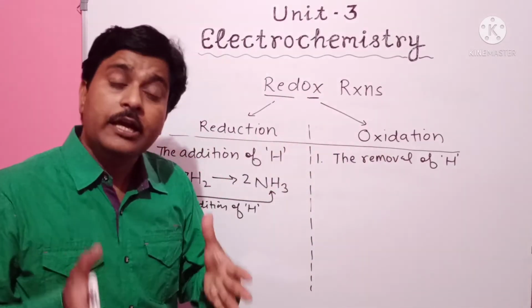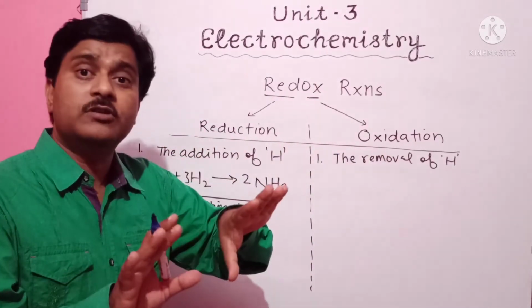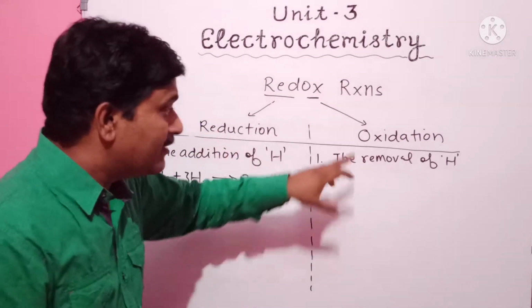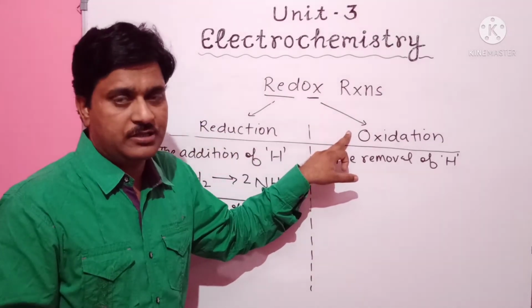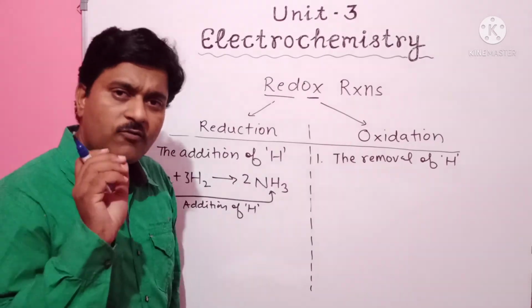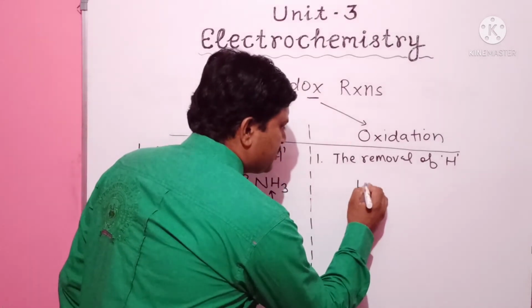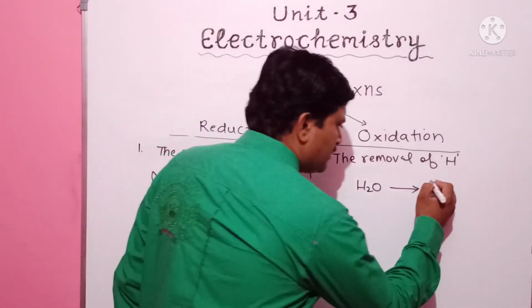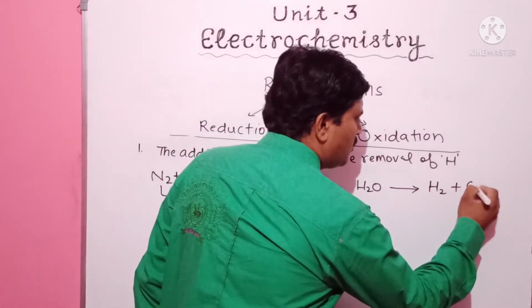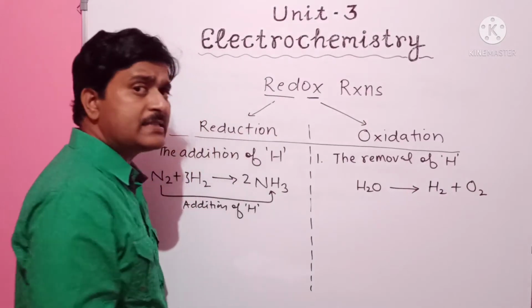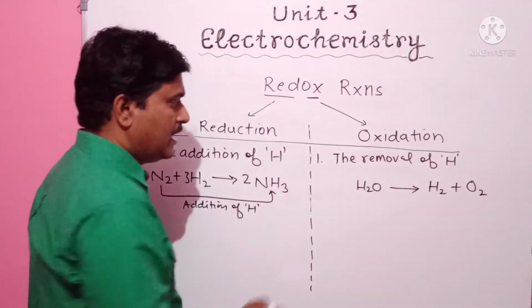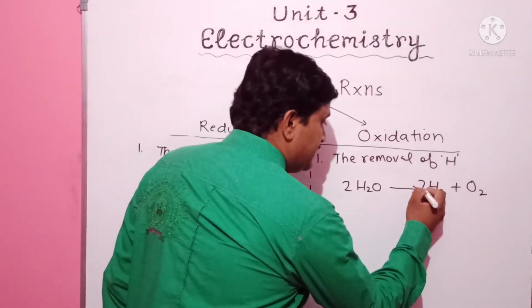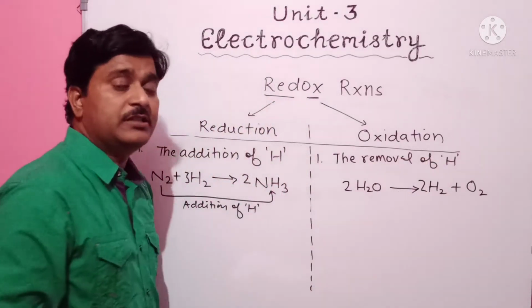The process in which hydrogen is removed is known as an oxidation reaction. For example, water, H2O, when it dissociates, gives H2 plus O2, hydrogen gas and oxygen gas. That process is called oxidation.